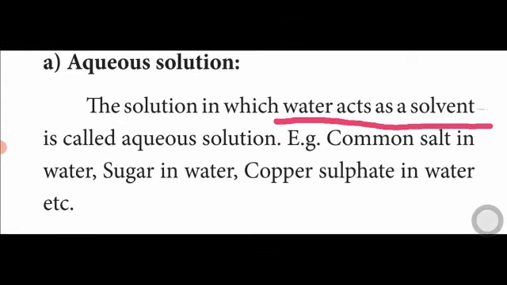Common salt, sugar, copper sulfate, these are solid particles. These three solid particles dissolve in water, so water acts as a solvent. The common salt, sugar, copper sulfate dissolve in water easily and we get a solution. This type of solution is called aqueous solution.